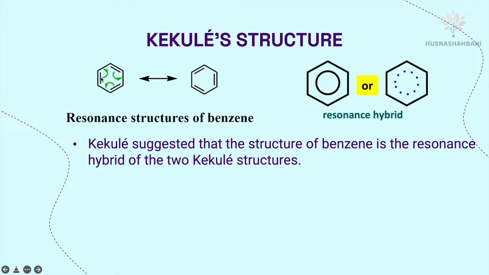So initially, these are the places of the pi bonds, and it keeps changing its position to here. This pi bond changed the position to here. This pi bond changed its position to here. And these 3 pi bonds changed their position simultaneously, at the same time. And it can also be drawn like this or like this. So this is what we call resonance structure.